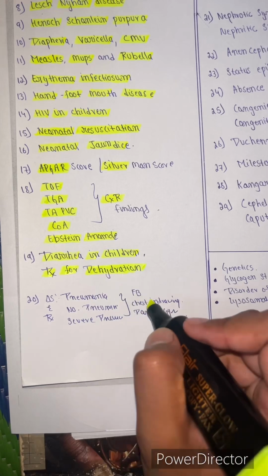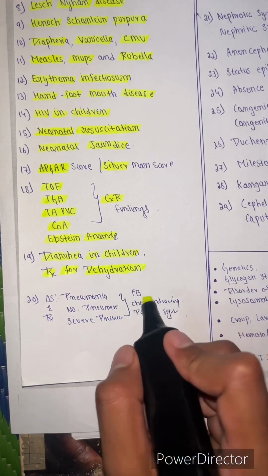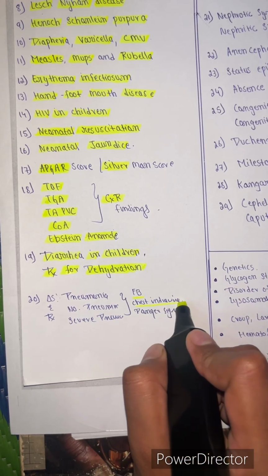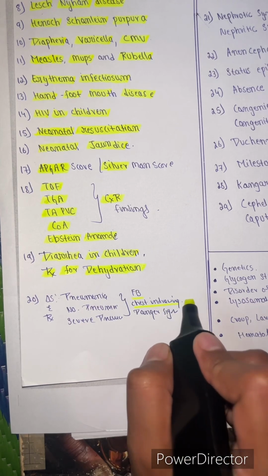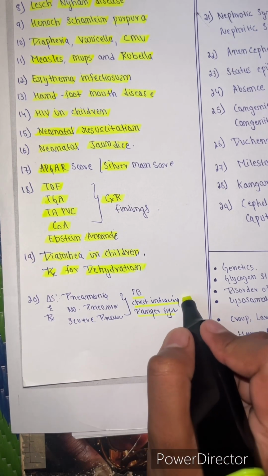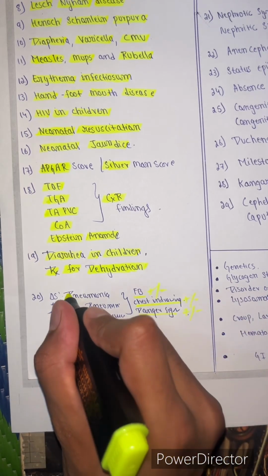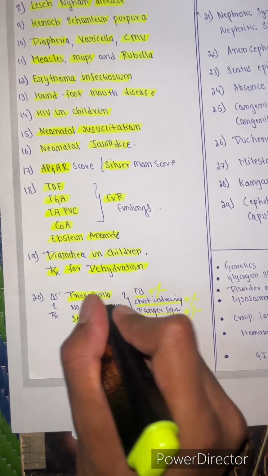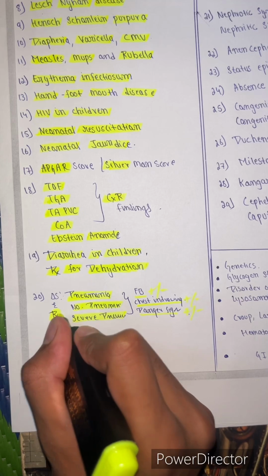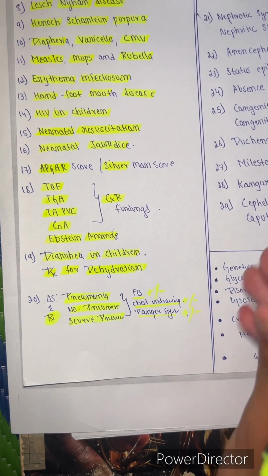And next, they will give a case scenario where the fast breathing rate is mentioned, and they will give either the clinical feature of chest indrawing or whether a danger sign is present or not. By looking at this, we need to identify the diagnosis, whether it's a case of pneumonia or severe pneumonia or simply cough and cold. And we need to know the treatment protocol also for this condition.